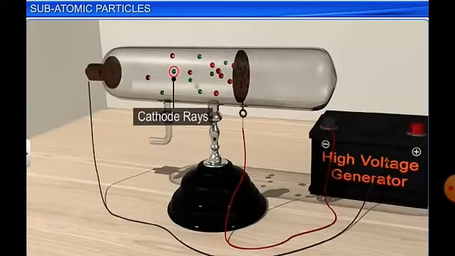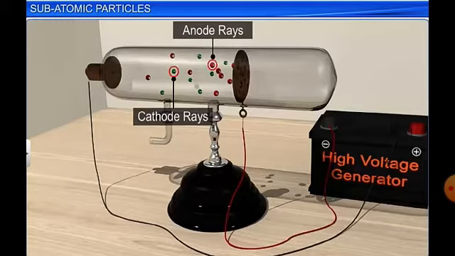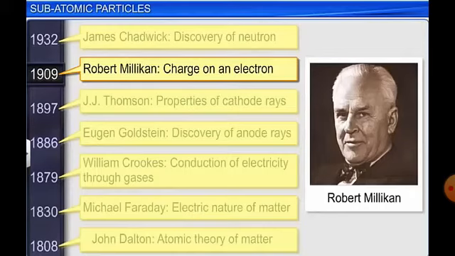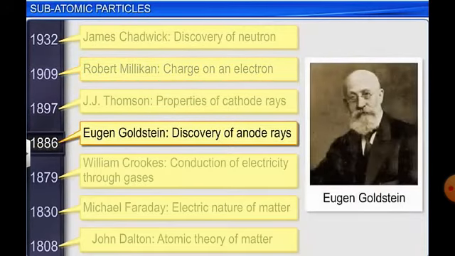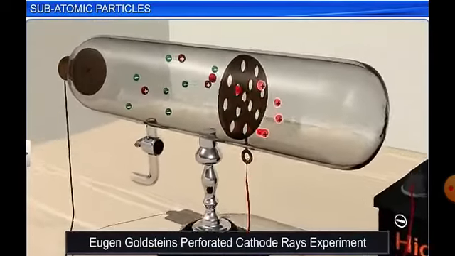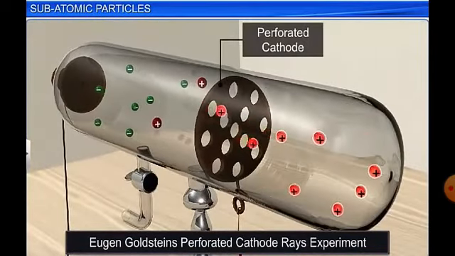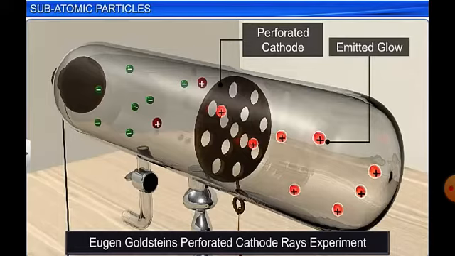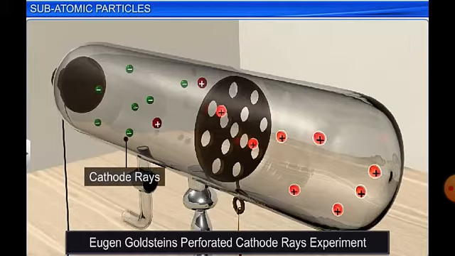Similarly, cathode rays was the first particle that is made of negatively charged electrons, and in the same way anode rays, which are made of positively charged particles, were discovered later by Eugen Goldstein in 1886. As you have negatively charged particles, there are also positively charged particles in an atom, and he performed the anode ray experiment in which the cathode was perforated and radiation started to move from anode to cathode, and these particles moved even through the perforated cathode and emitted glow.